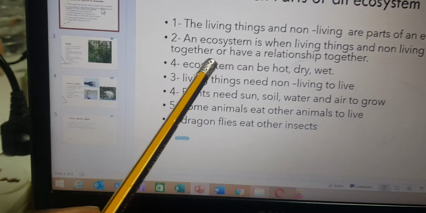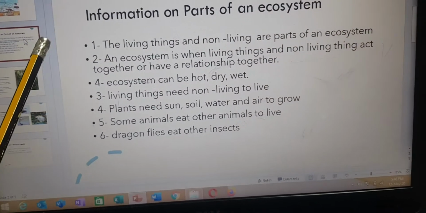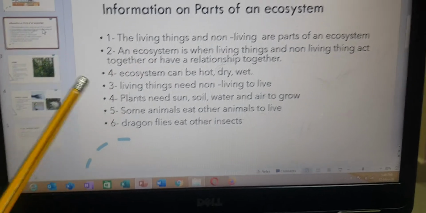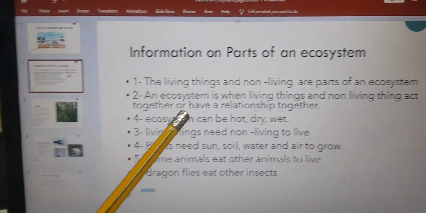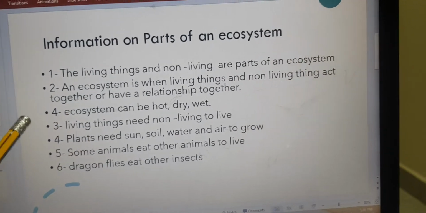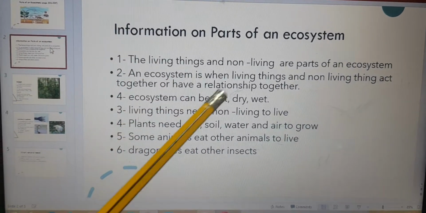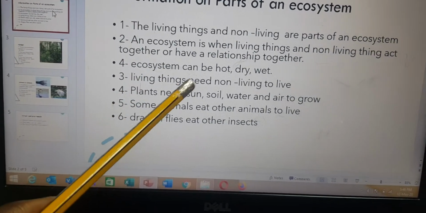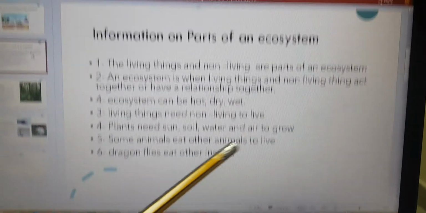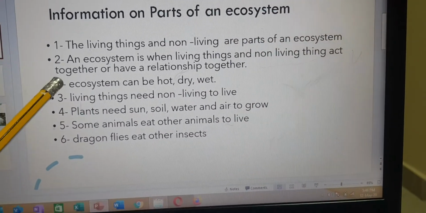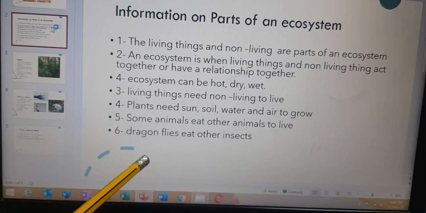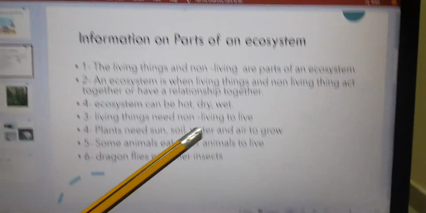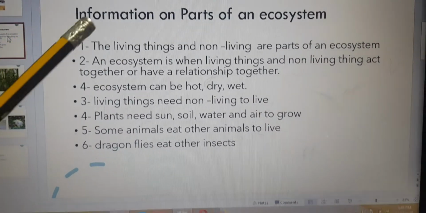So an ecosystem can be hot and dry like the desert, or it can be wet like the wetland, okay? And don't forget that living things also need non-living things to live, like the plant needs sun, soil, and water to grow. Also, some animals eat other animals to live, and we have examples like the dragonflies that eat other insects, and the bee that eats the fish in the water. So some animals have to eat other animals to live.